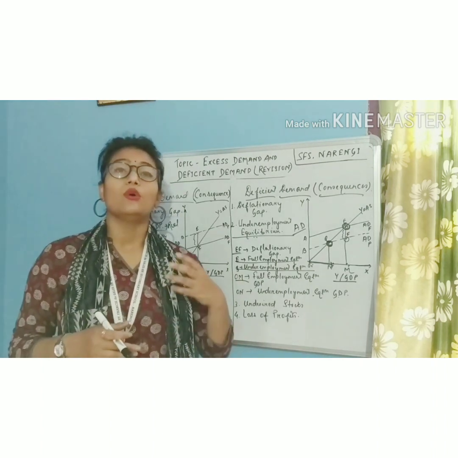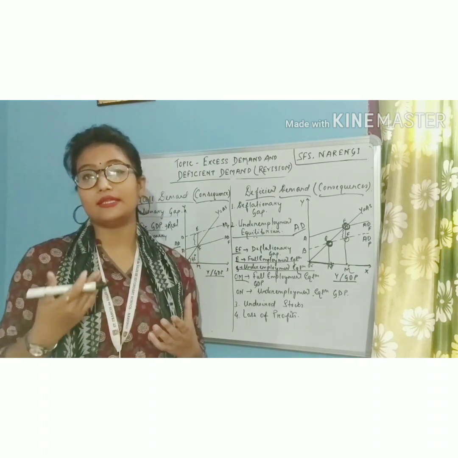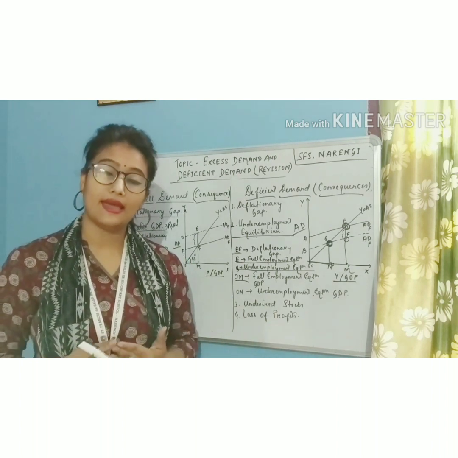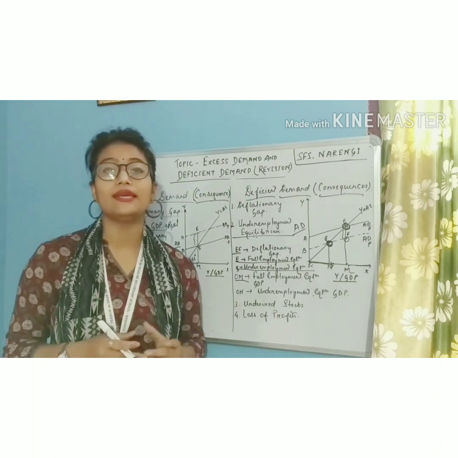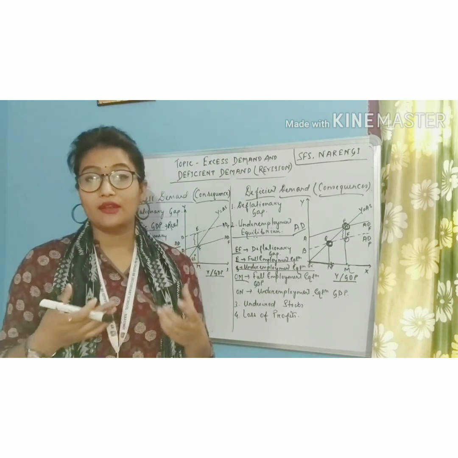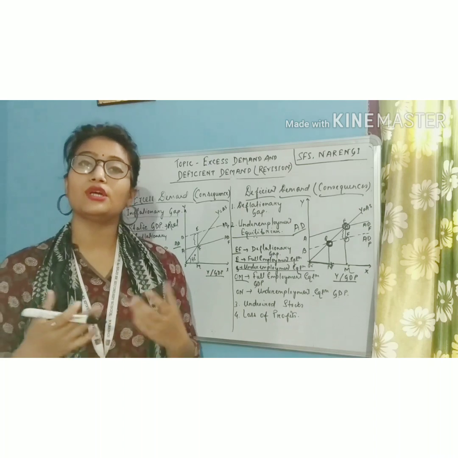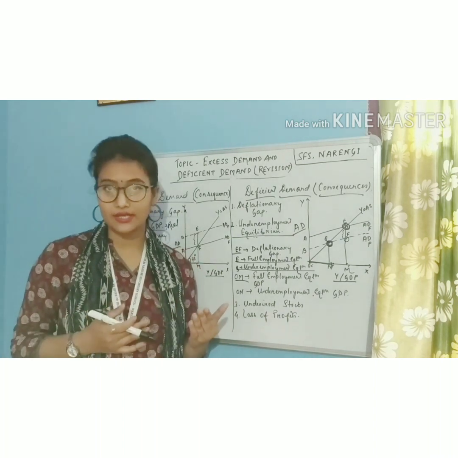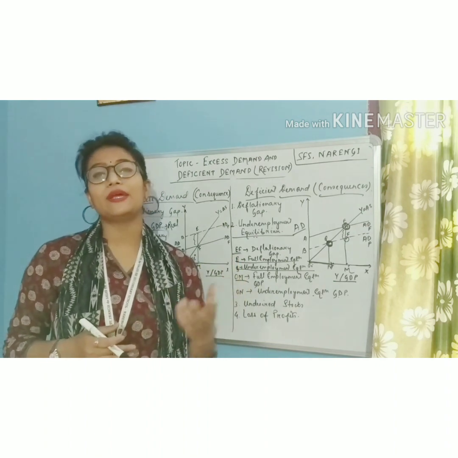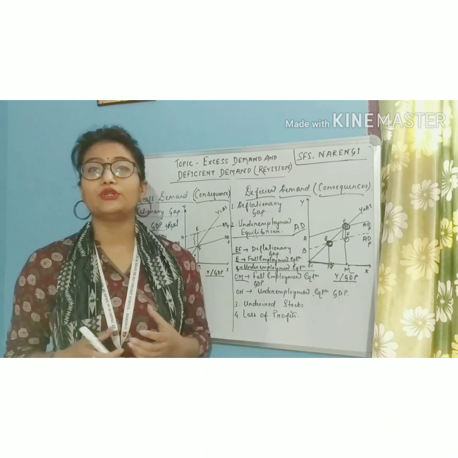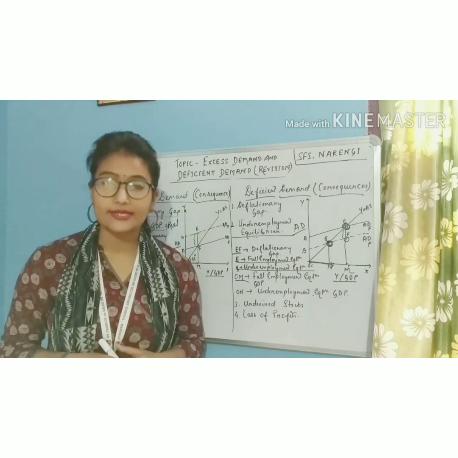Whenever there is a situation of excess demand, this will generate extra pressure on the existing resources to produce more. And when the resources are under pressure to produce more, then definitely they will have to be paid higher wages, right? So this pressure to pay higher wages will cause the producers to increase the price level.